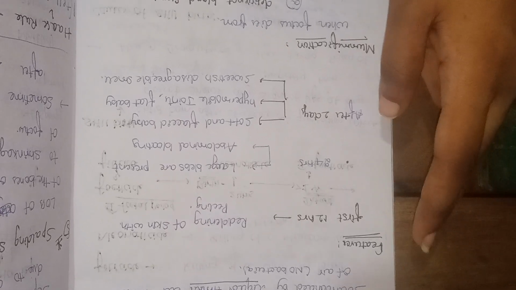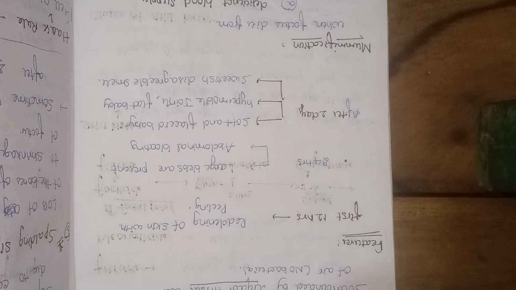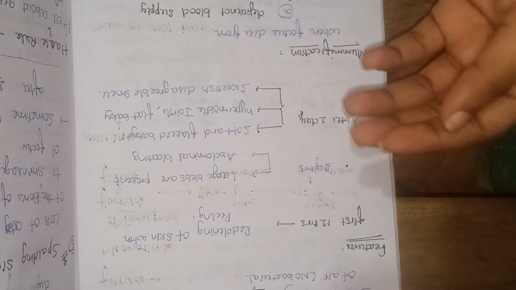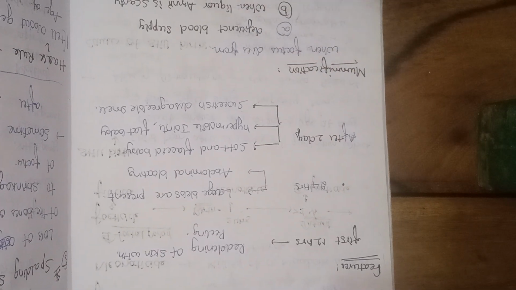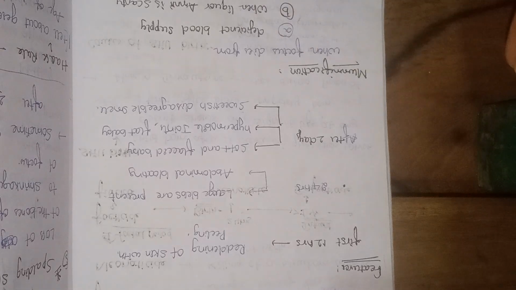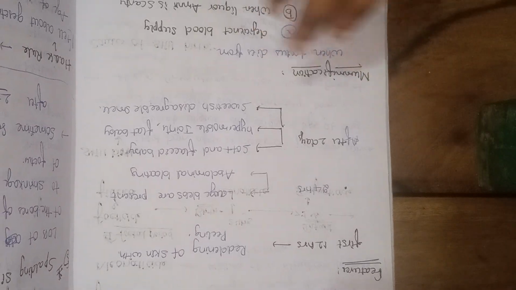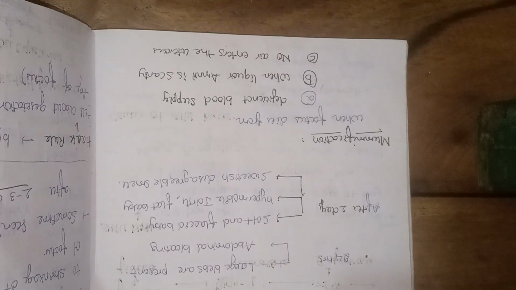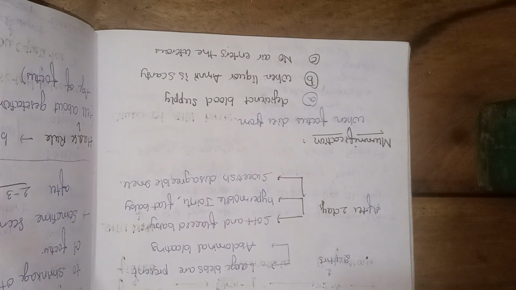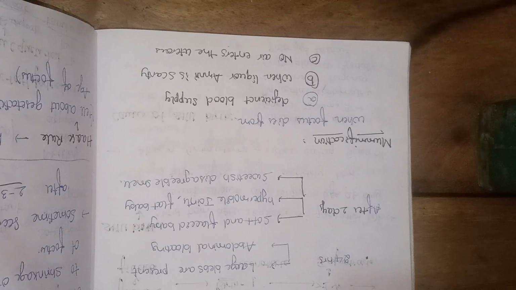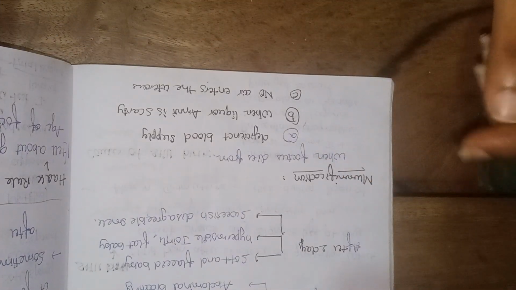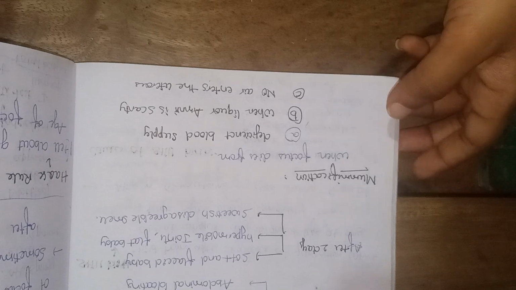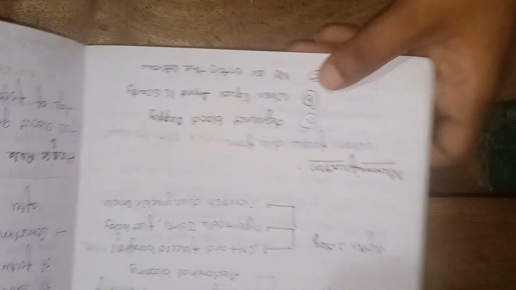In the next 24 hours we can see abdominal bloating and large blebs, and after 2 days you can see hypermobility of joints, soft and flaccid, flattening of the baby, and a sweetish, disagreeable smell. Next, mummification: it occurs when blood supply is not present, liquor amnii is not present, and no air enters the uterus. All this leads to mummification.